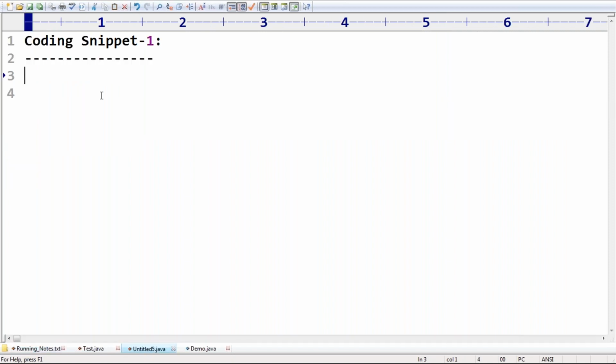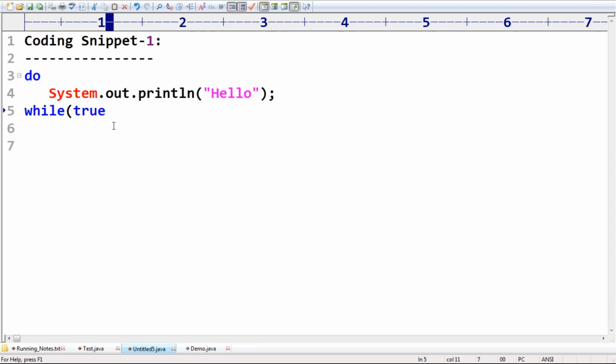Now, I don't want to take any curly braces. Do, I'm taking. Now my requirement is, under do, let me take System.out.println, Hello. Next, while, I'm taking true. That's while true. This is my coding snippet 1.